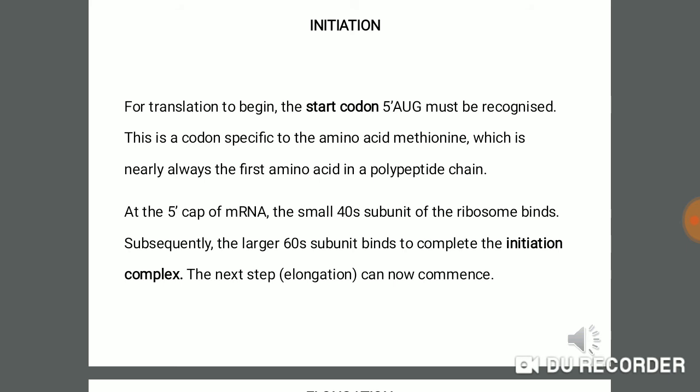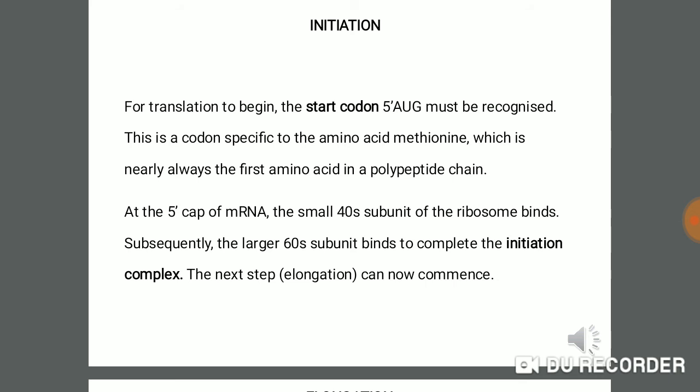We already learned that each codon contains three nucleotides. We must know that translation starts from the 5' end of the mRNA molecule. So the first codon must be AUG, also called the start codon.